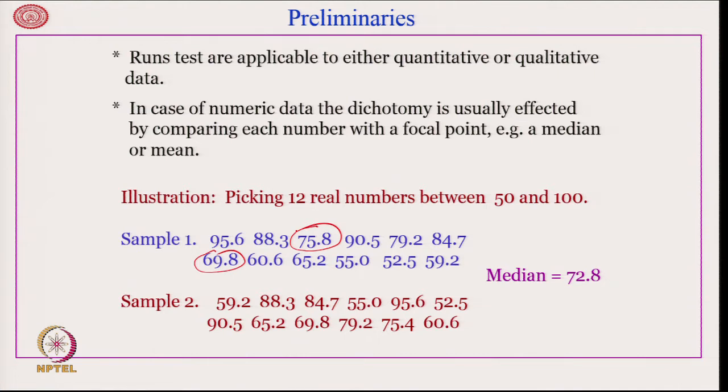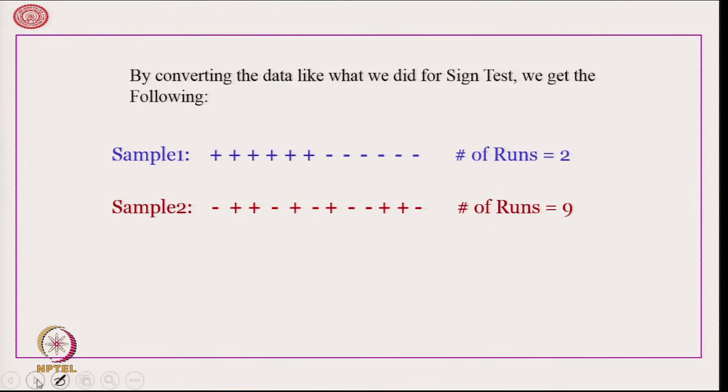Then, as we did in the case of the sign test, we consider how many of these observations are bigger than the median and how many of them are smaller than the median. The same we do with respect to this sequence of observations as well, and we find the following. With respect to the first one, we get that there are 6 plus followed by 6 minus. Therefore, the number of runs is 2.